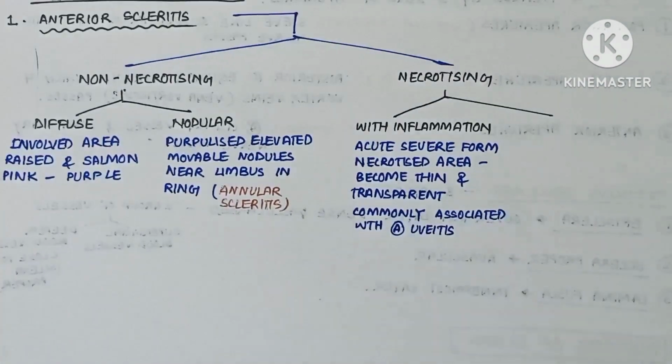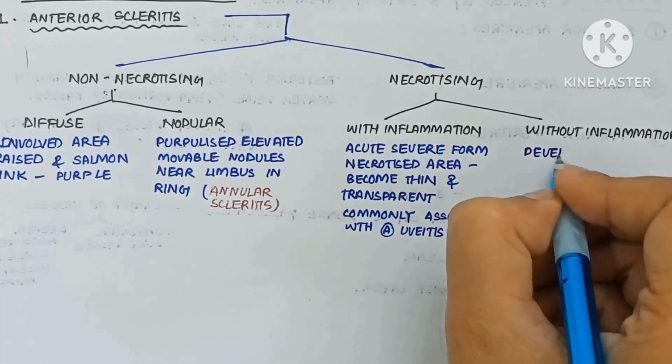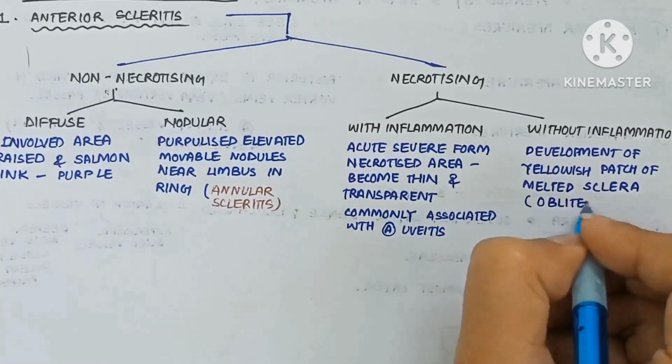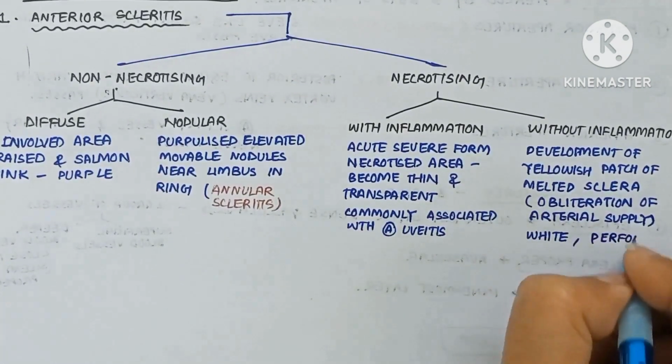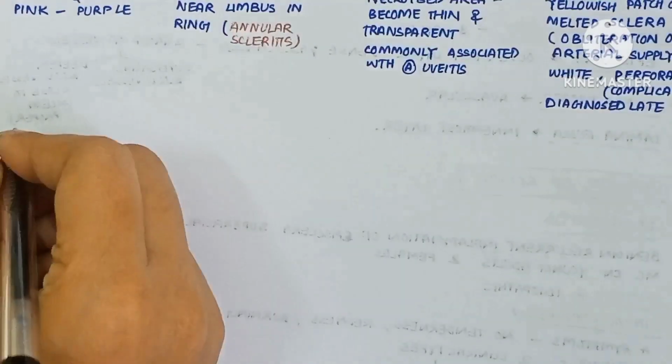Now the necrotizing anterior scleritis without inflammation, as you can see in this picture, is also known as scleromalacia perforans. In this, a yellowish patch of melting sclera develops, which is due to obliteration of the arterial supply. The sclera becomes white and perforated, which is the most common complication. The diagnosis is late in this.